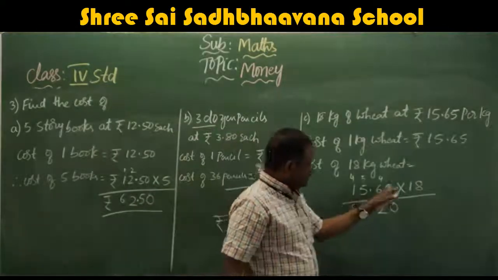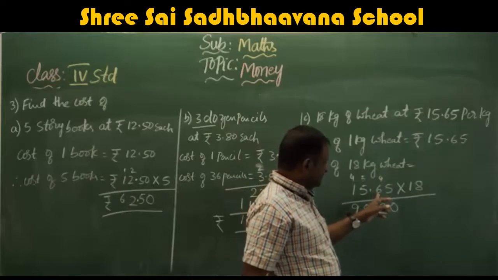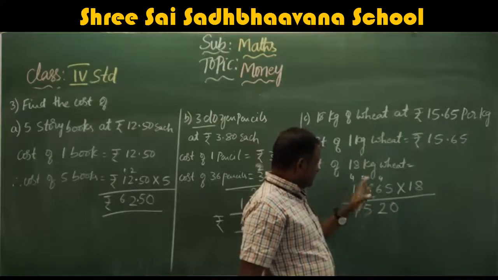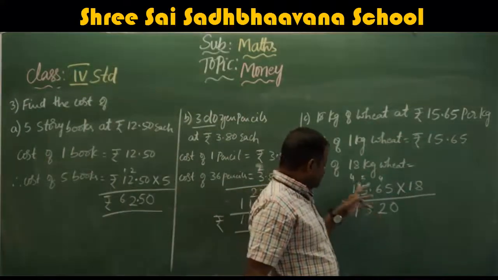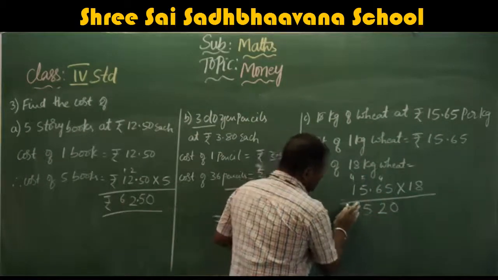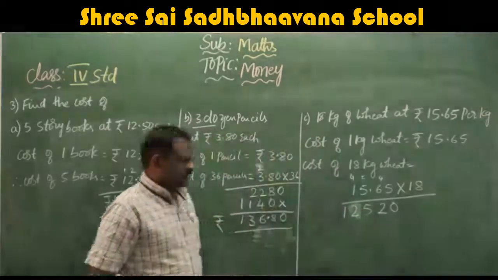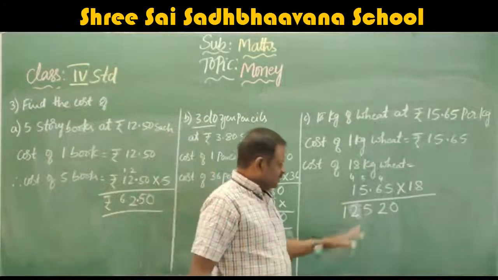I think we are wrong. 8 fives are 40, carry 4. 8 sixes are 48, 48 plus 4, 52, carry 5. 8 fives are 40 plus 5, 45, carry 4. 8 ones are 8 plus 4, 12. Okay, because 15 eights are 120.